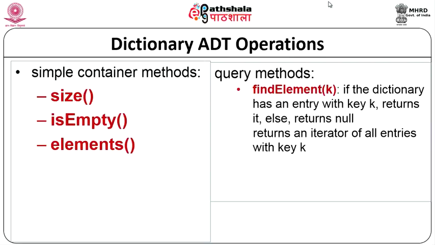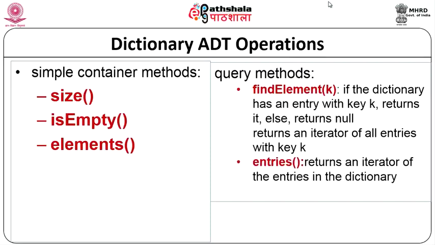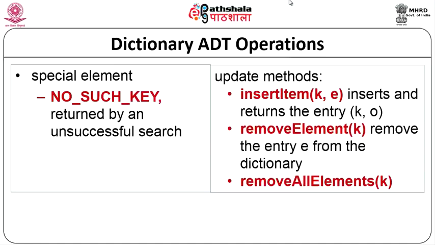So, that is why we are saying if the dictionary has an entry with key k, then it returns that value, otherwise it returns null and it returns an iterator, it also returns all the entries associated with the particular key, okay, and returns an iterator of the entries in the dictionary, that is another, all the entries.